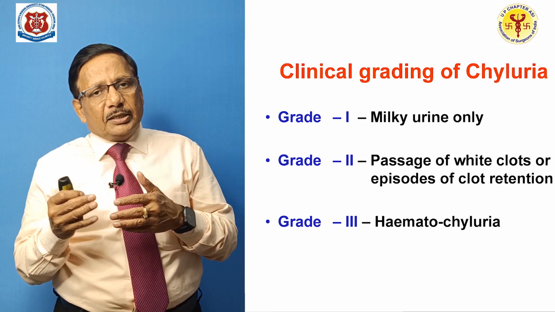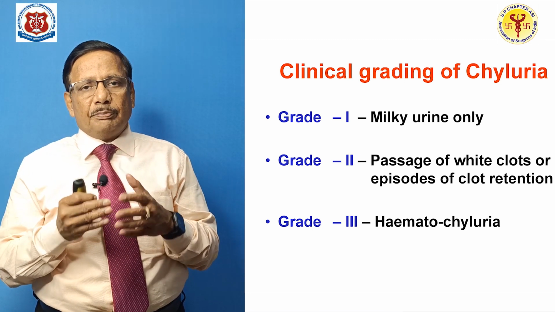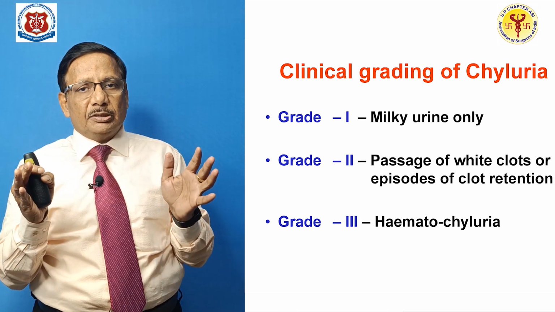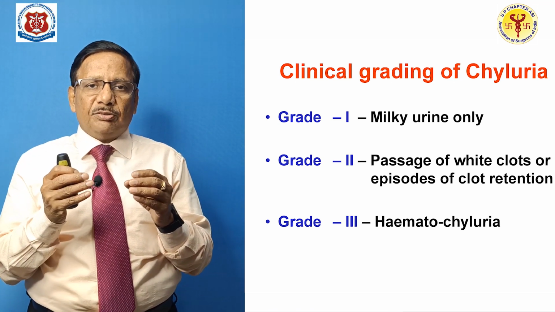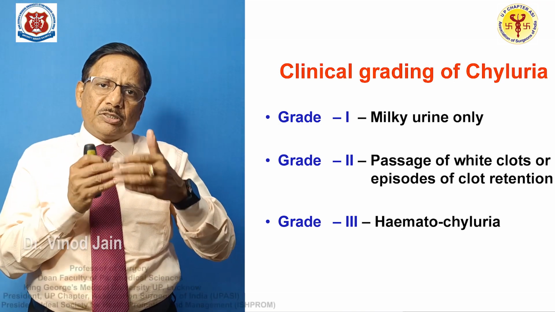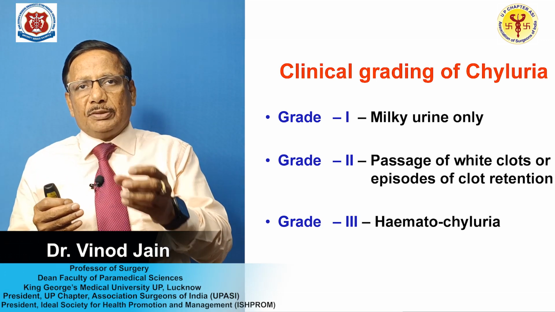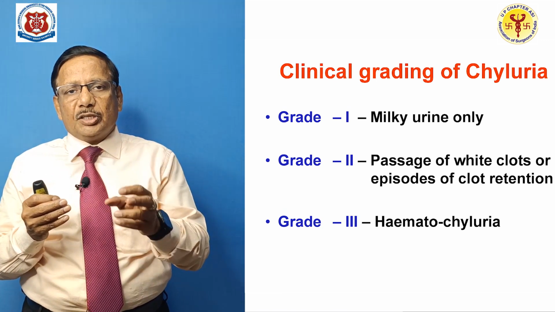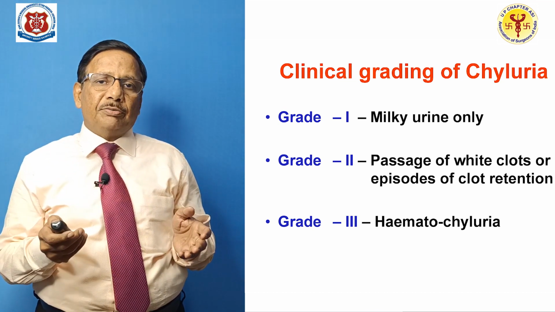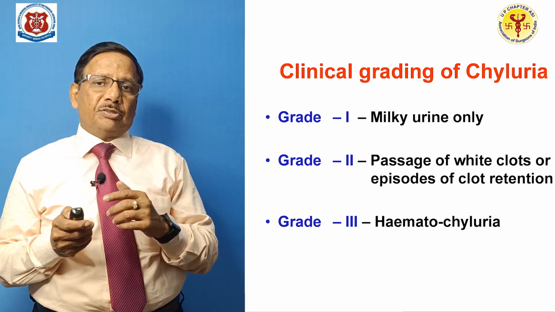You can clinically grade chyluria into 3 grades. The grade 1, when there is milky urine only, that's all. That is grade 1, early grade. Grade 2, when there is passage of clots. That means there is so much reflux of the chyle into the urine that there is a clot formation. And the grade 3 is hematochyluria. That means the chyluria is associated with passage of blood also. Grade 1, grade 2, grade 3.